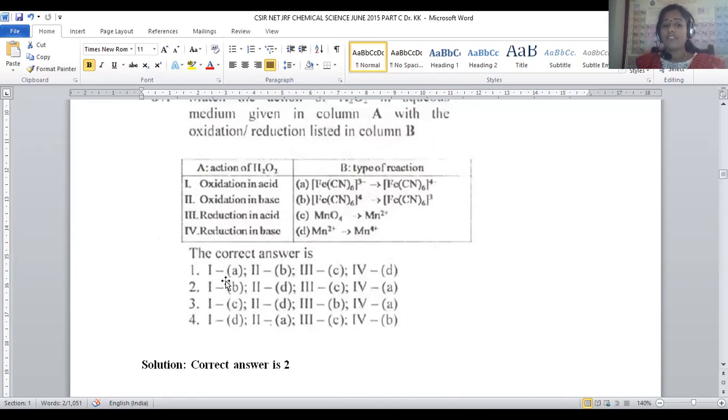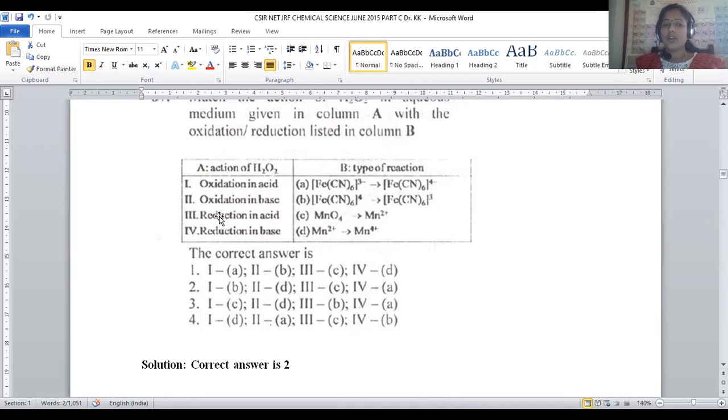Based on this, let us go with 1A. Is it feasible or not? Let us check. Oxidation of acid. Here what is the state? 3-, 4-. Here iron +3 turned into +2. +3 to +2 is reduction, right? That is given in option number 4, reduction in base catalyzed reaction. So 4 can be mapped with 1, reduction in a base catalyzed reaction. 4 with A is given only in options number 2 and 3.